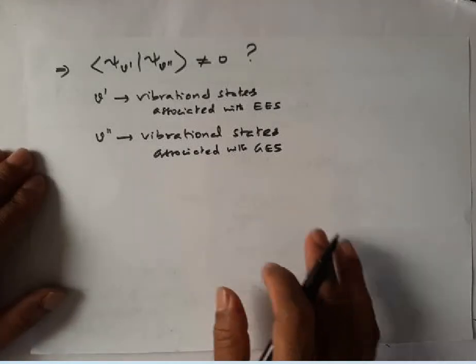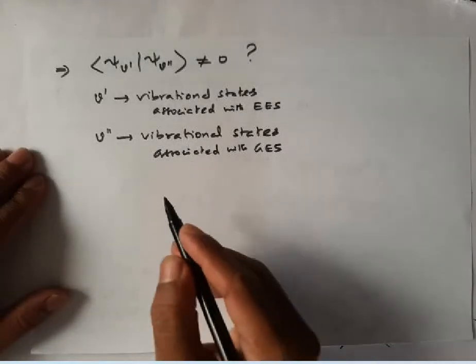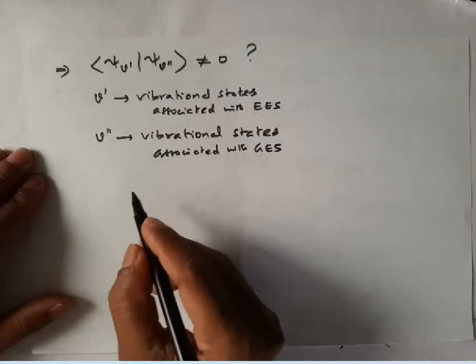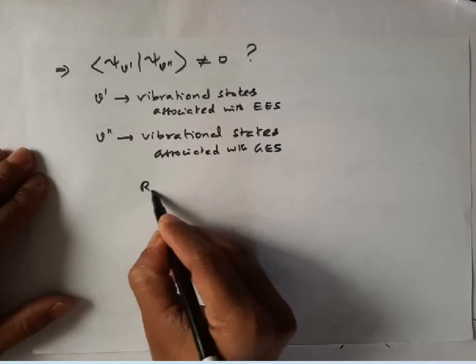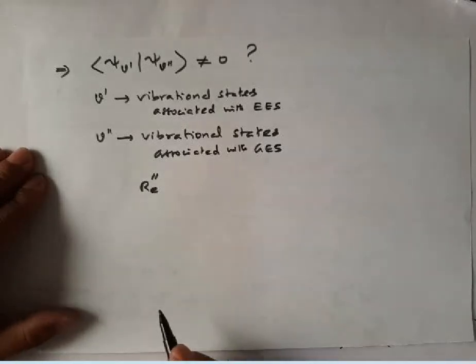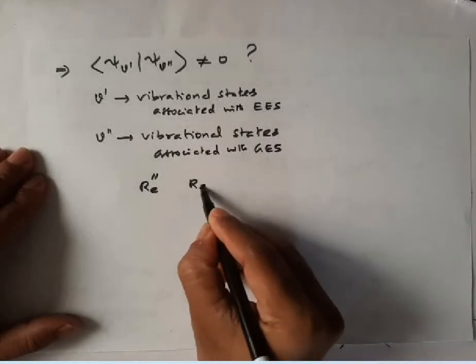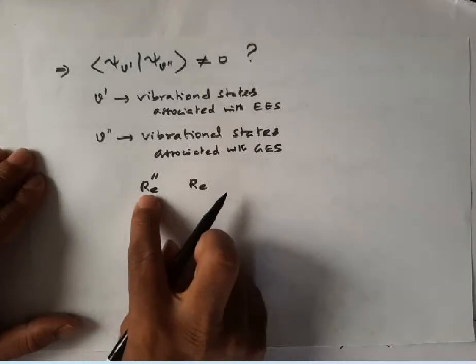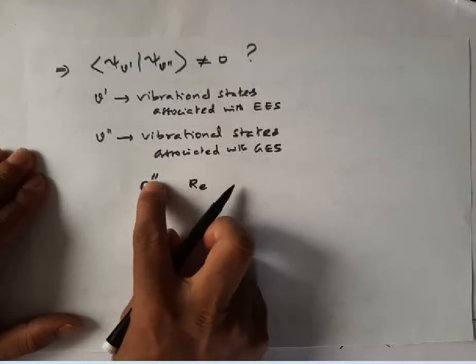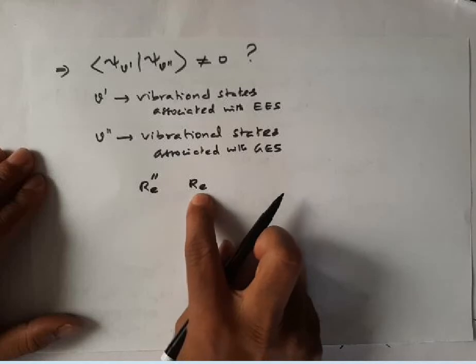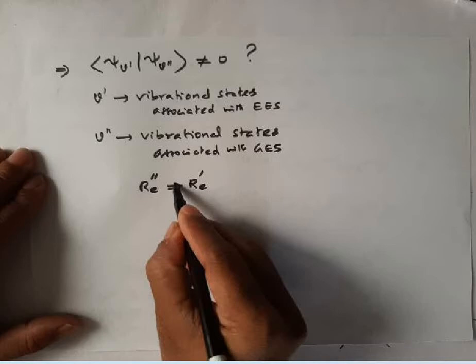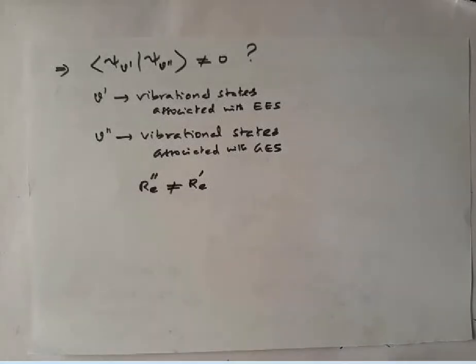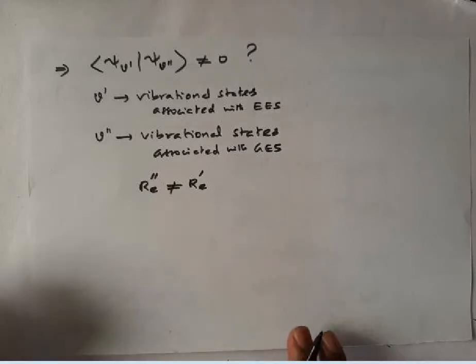Here you must keep this in mind: the equilibrium internuclear distance for the ground electronic state and the equilibrium internuclear distance for the excited electronic state are not equal for many cases, or we can say generally it is not equal.